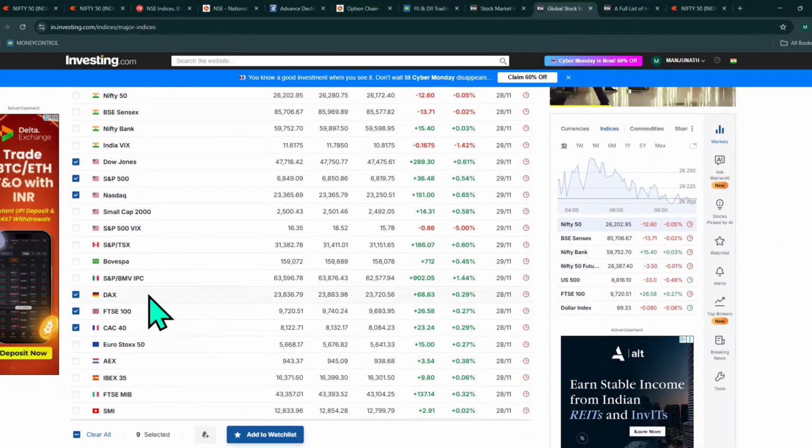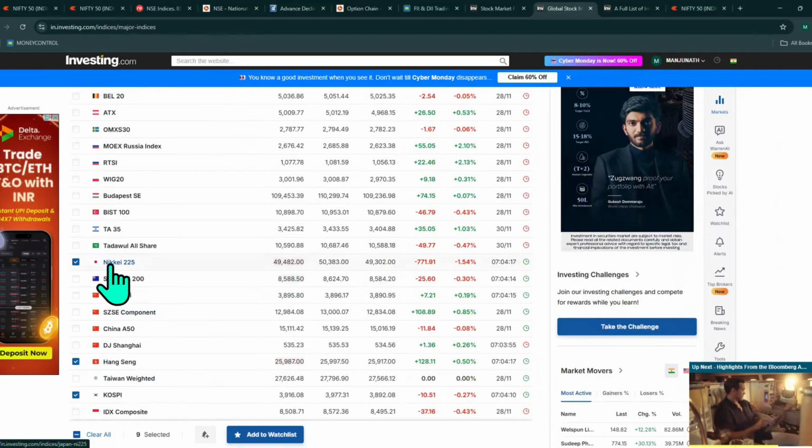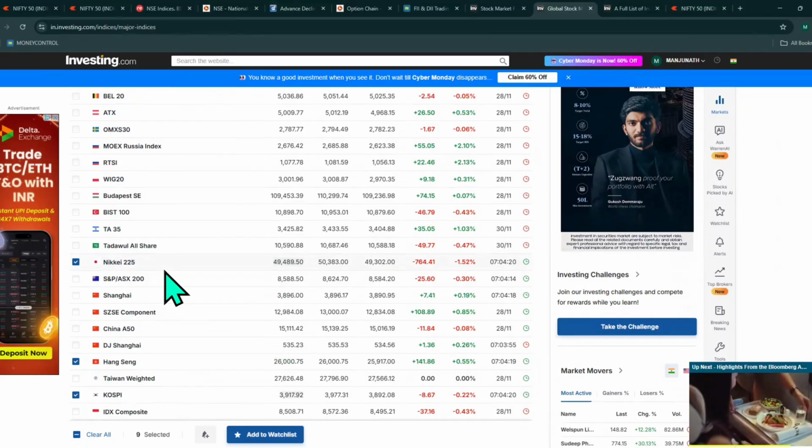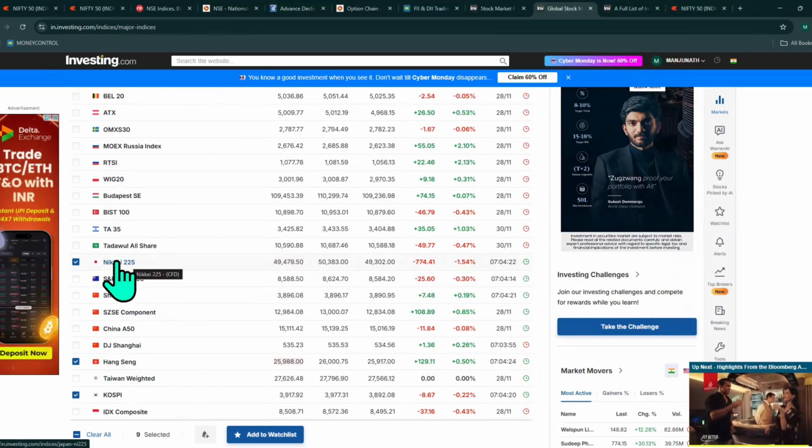The European markets, DAX, FTSE 100, and CAC 40, all closed positive on Friday. Now, if you see the Asian market, it's already open. Nikkei is running at minus 1.52%, negative. So the data is somewhat bearish.